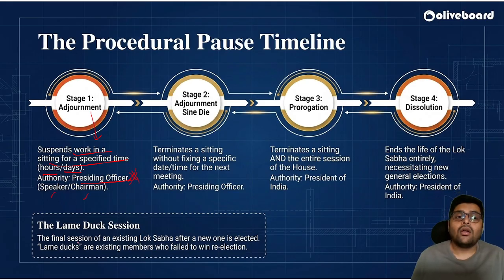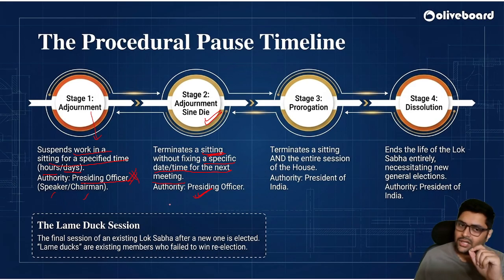But they have to specify, for example, that Lok Sabha is adjourned till tomorrow 2 p.m. But it might happen that they adjourn without telling when to come again. So it will be adjourned for an unspecified time. That is called adjournment sine die. Adjournment sine die terminates a sitting without fixing a specific date or time for the next meeting. Again, who does this? The presiding officer. Please make sure you understand that these are sittings.